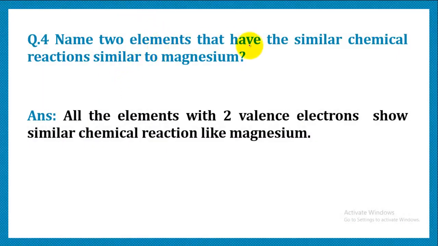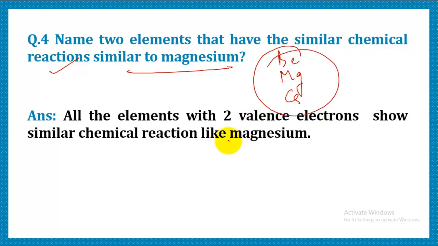Name two elements that have chemical reactions similar to magnesium. Obviously the elements which have the same valence electrons as magnesium are going to possess similar chemical reactions. Magnesium belongs to the second group, so all the elements of the same group will have similar chemical properties.